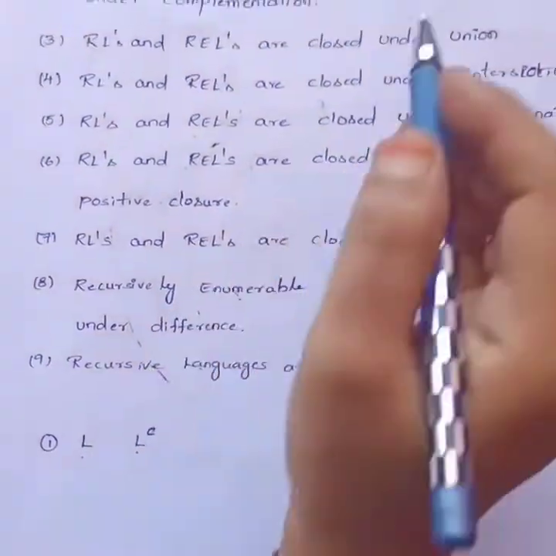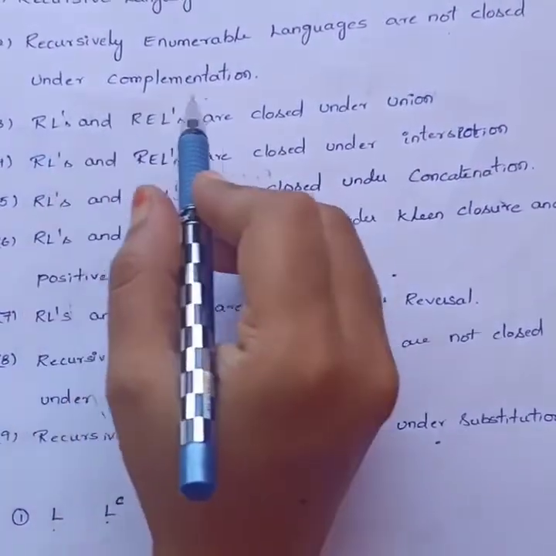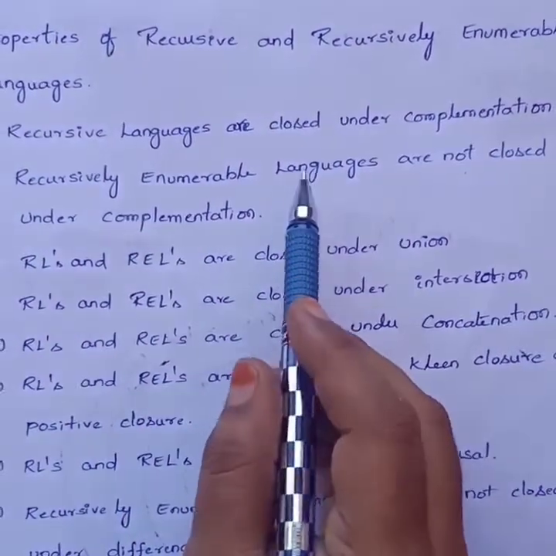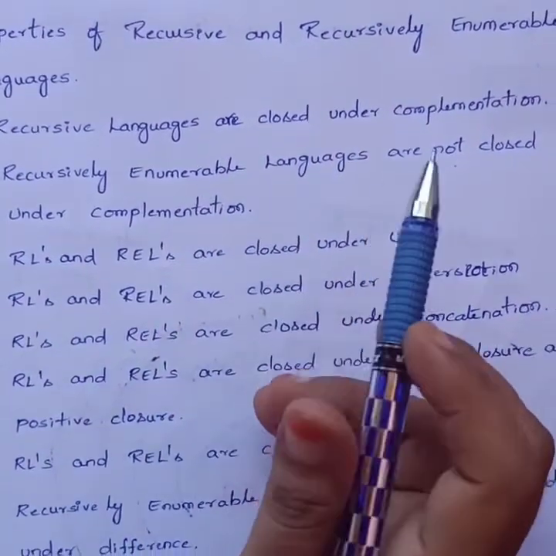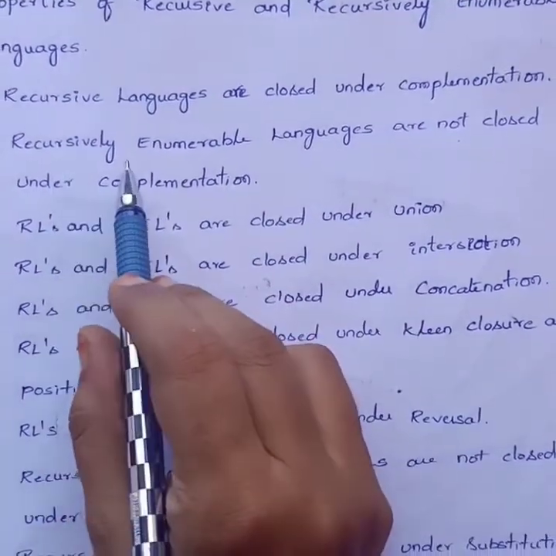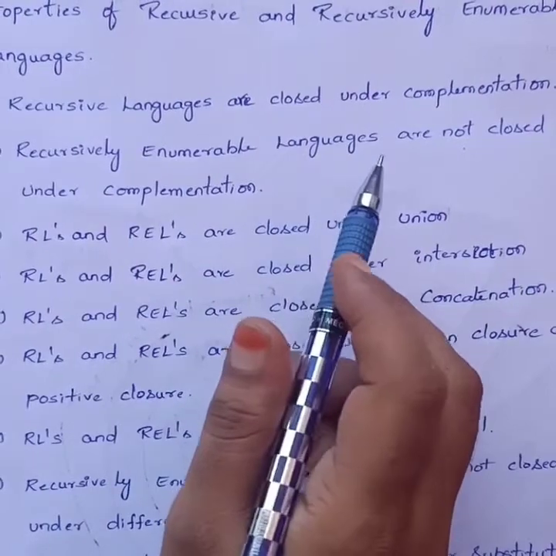Recursively enumerable languages are not closed under complementation. If L is recursively enumerable and I take the complement of that language, then it is not a recursively enumerable language.